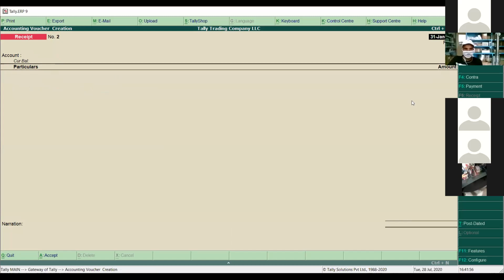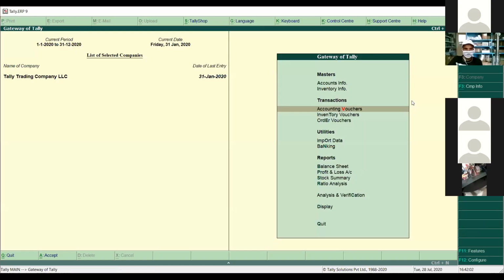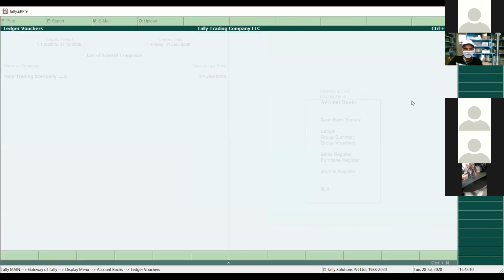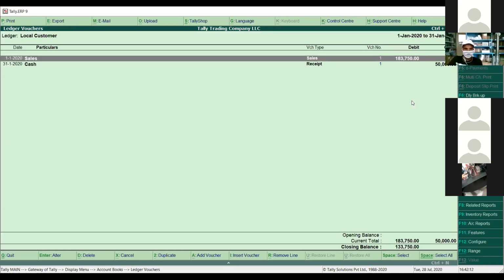So we have made a few sales, a few payments, and a few receipts as well. Our next section is to go for the reports. If I go back to display, account books, ledger, local customer, you can see 1,33,350 dirham is the pending amount over there, because we have just received only a partial payment for this particular customer. If you want to see the full payment, you can go back to the receipt voucher and clear the pending amount in one shot, and again the partial payments.